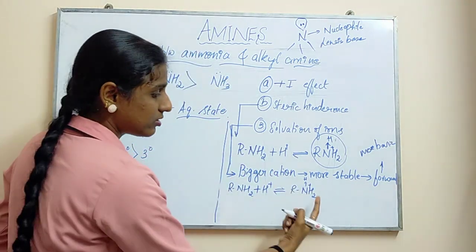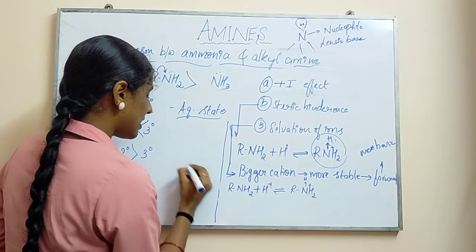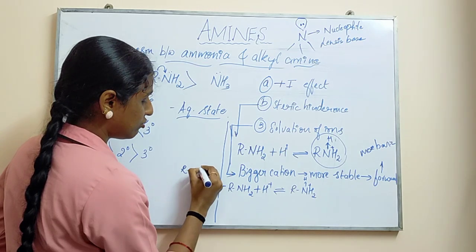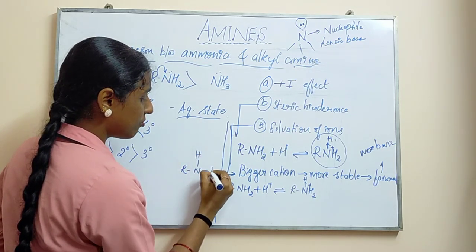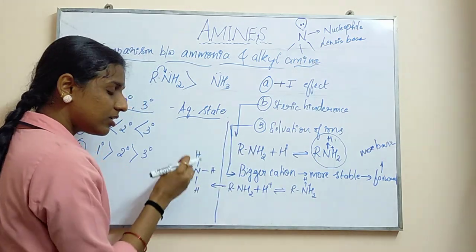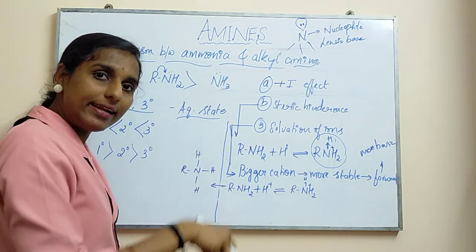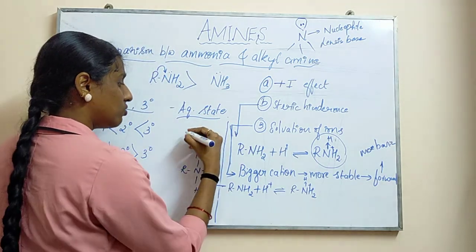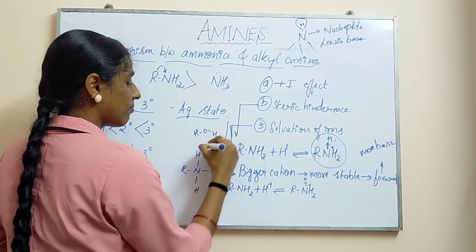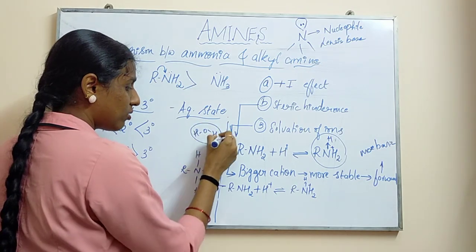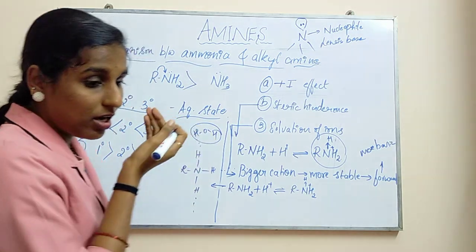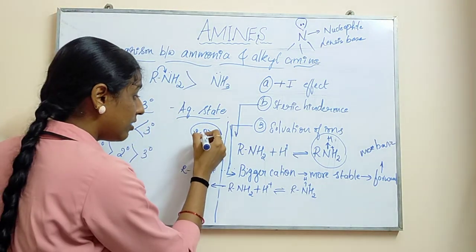So if I write the structure of this, I'll just write it on R, okay, as well as you are having nitrogen, one hydrogen here, one more hydrogen here and another hydrogen here. 3 hydrogens are present. Now when these ions will be added to water, how will this solvation effect be seen? So now, what will happen to the water molecule? Water molecule can combine here, here, and here. So the solvation effect can be seen between these.